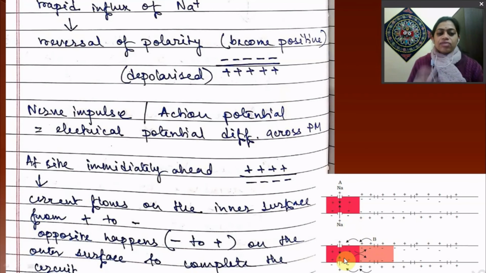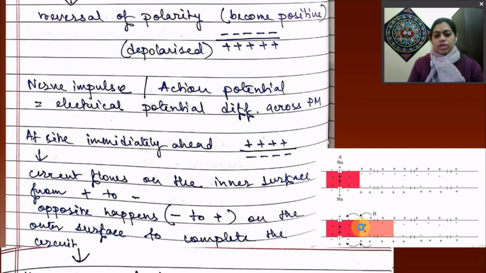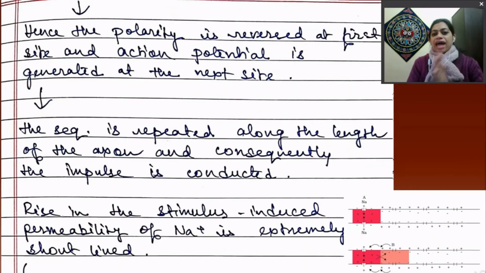Current flows on the inner surface from positive to negative, and the opposite happens on the outer surface, where current flows from negative to positive, and this completes the circuit, right? Hence the polarity is reversed at the first site and action potential is generated in the next site.